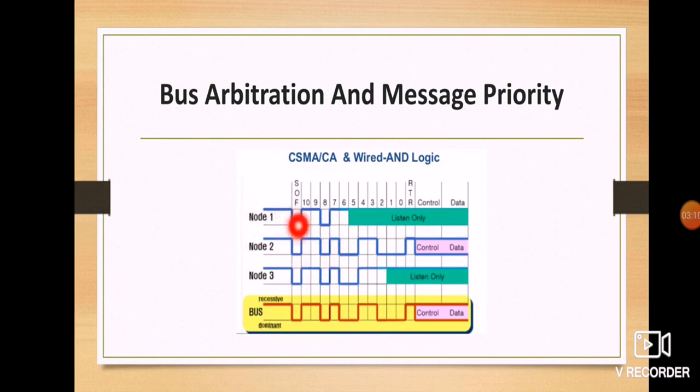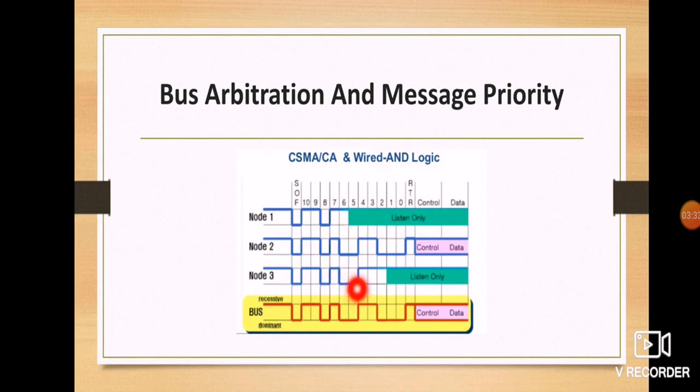As you know, it is wired-AND logic: 0 AND 0 AND 0 gives 0. Then 1 1 1 gives 1. Again 0 0 0 gives 0, and 1 1 1 gives 1. Here it is 1 0 0. So this node loses its arbitration and is out of the competition.